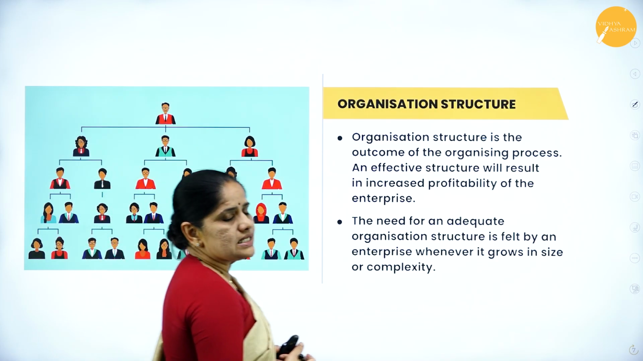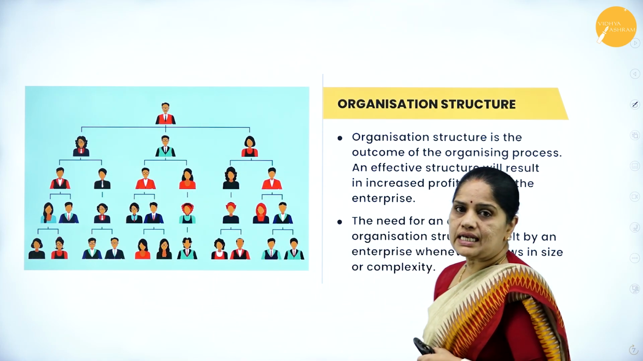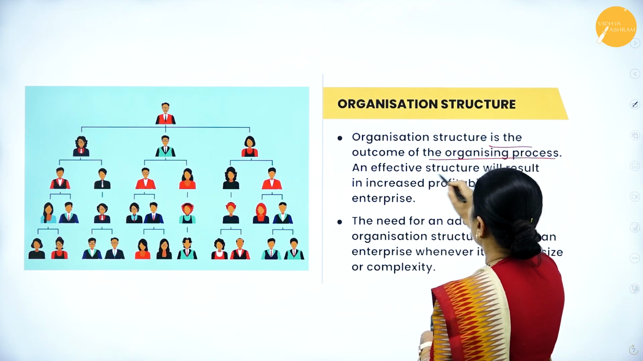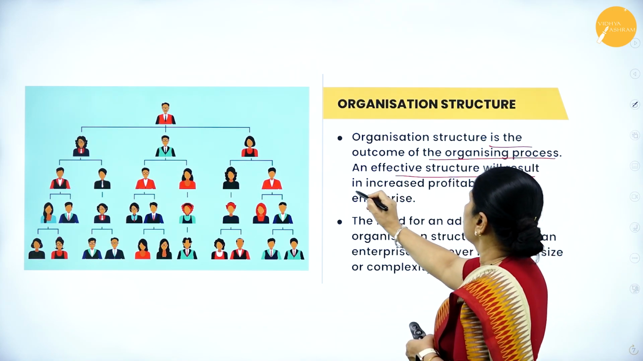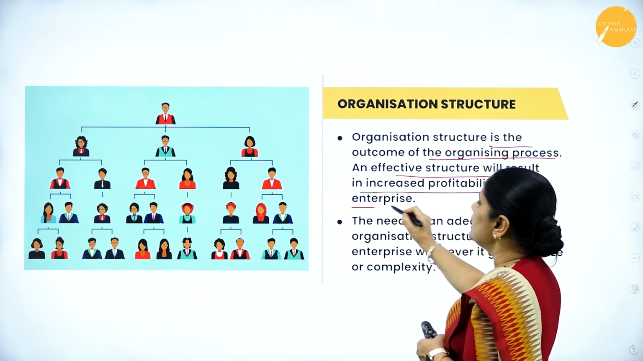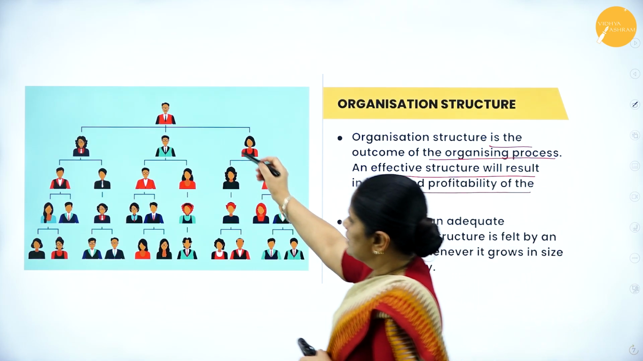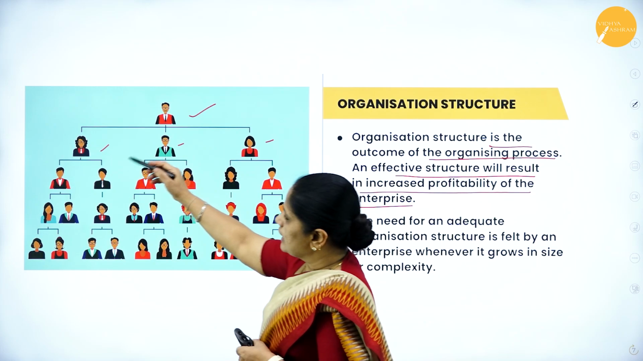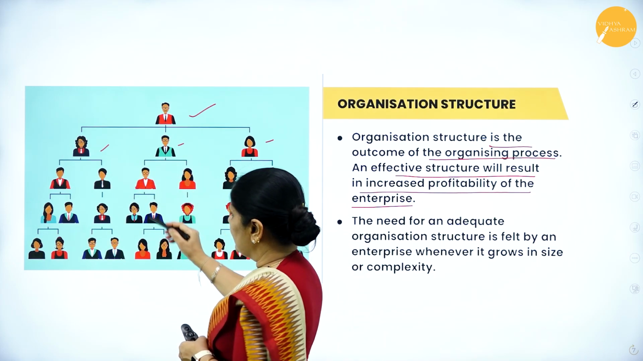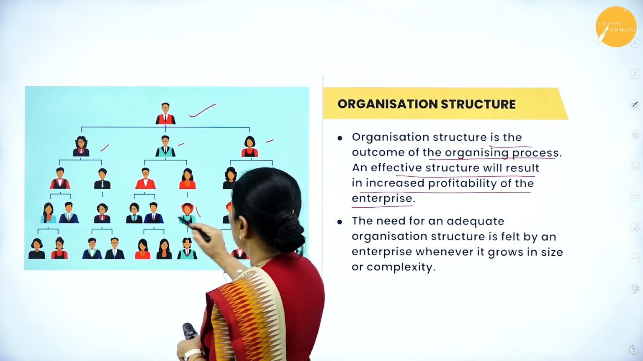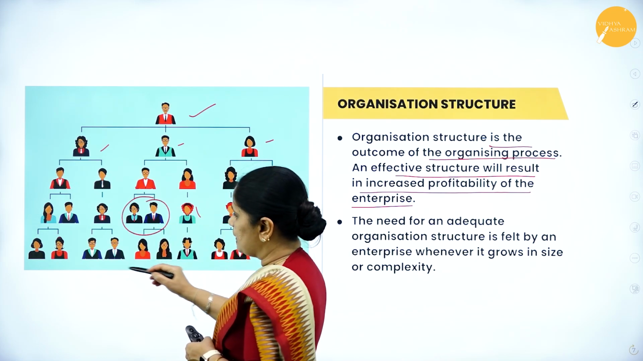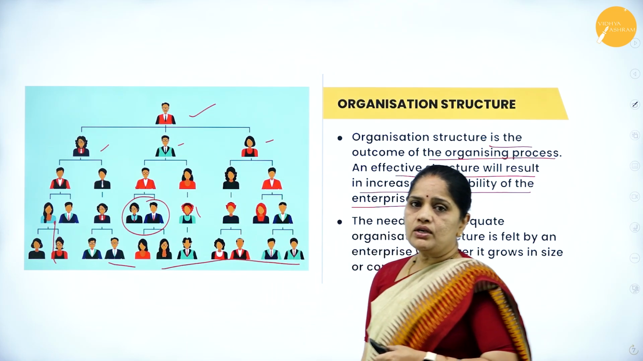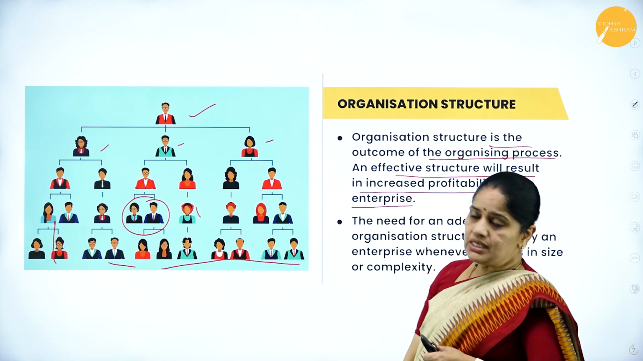Next, let us understand the concept of organization structure. It is the outcome of the organizing process. An effective structure will result in increased profitability of the enterprise. If you can see here, there is the head. Below him there are 3 subordinates, and below each of them there are 2 more, and for each of them again there are 2 more subordinates working under them, and under these also we have 2 subordinates for each of them. So this is the organization structure.